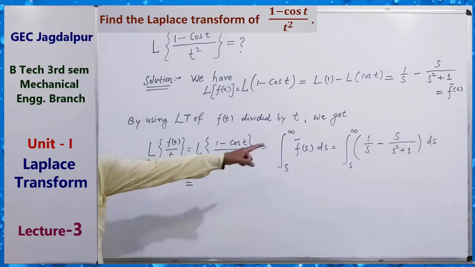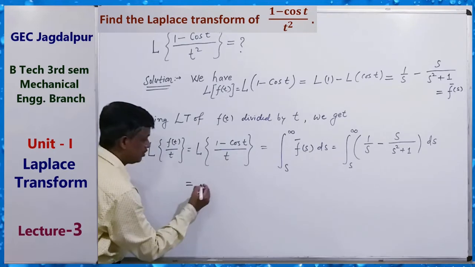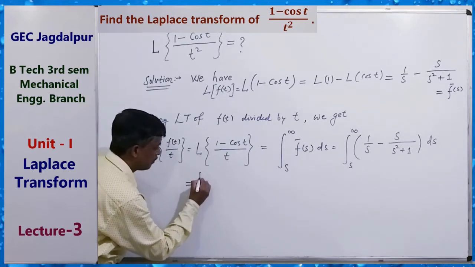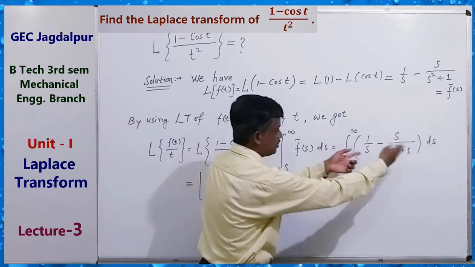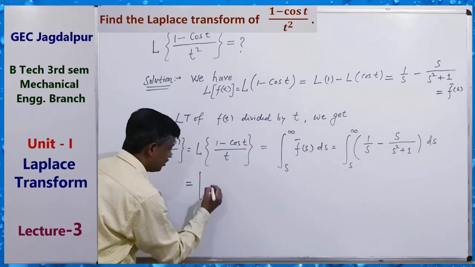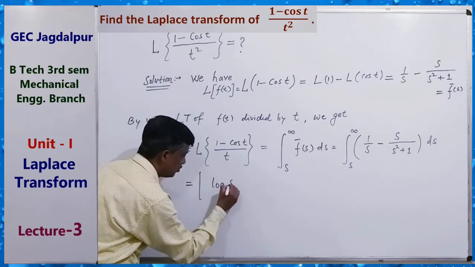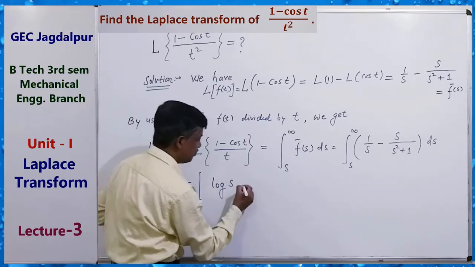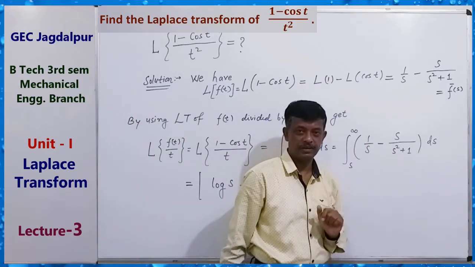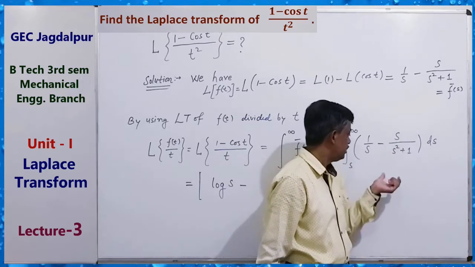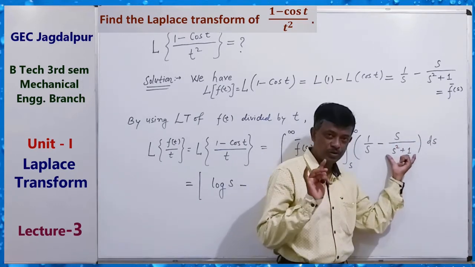Now, integration of 1 by s means log s. Distribute and integrate: the integration of 1 by s is log of s, minus s upon s square plus 1. For integrating it with respect to s, you have to put s square plus 1 equals t.